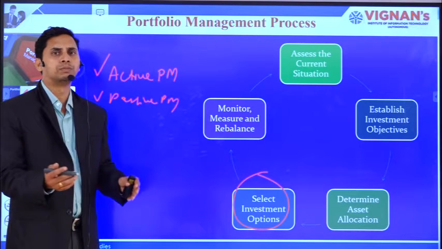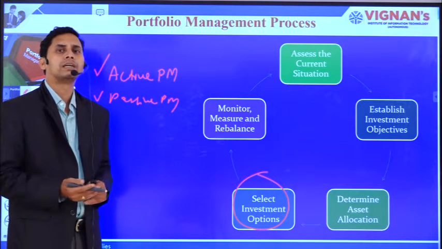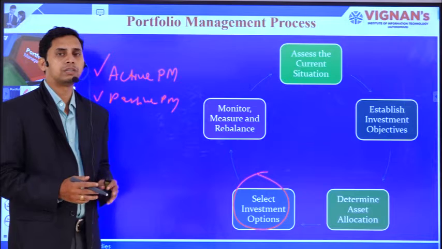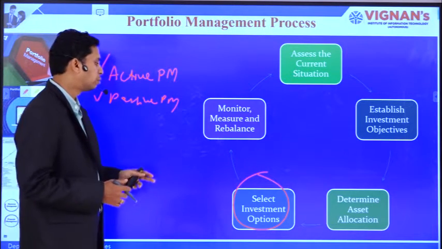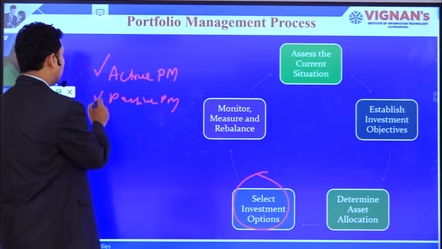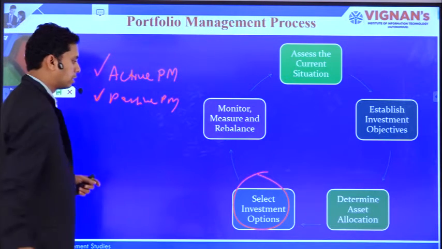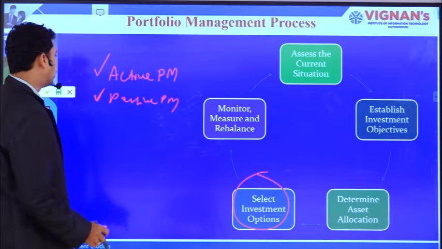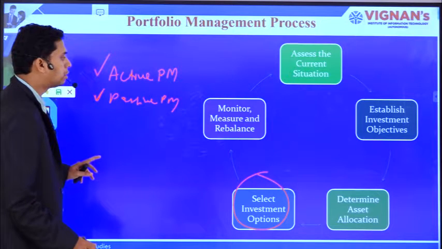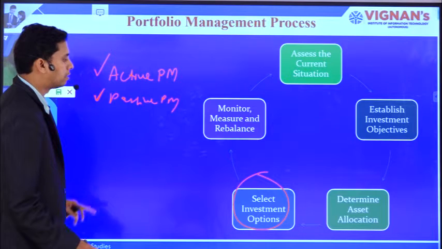So it's like 2 months, 3 months, maybe 1 year. Mostly in such a scenario you'll make changes to the portfolio to a very small extent. That kind of portfolio strategy is known as a passive portfolio management strategy. In that way you will select the investment options, and then monitor, measure and rebalance.